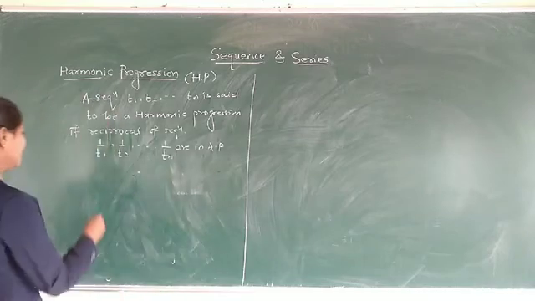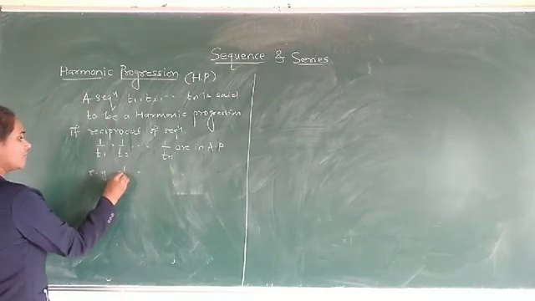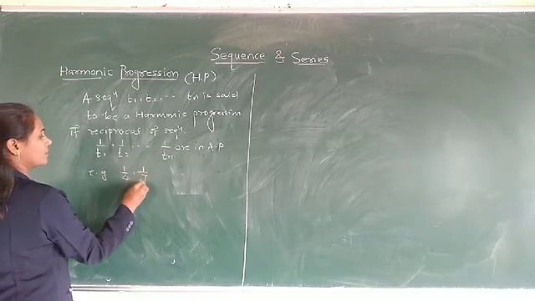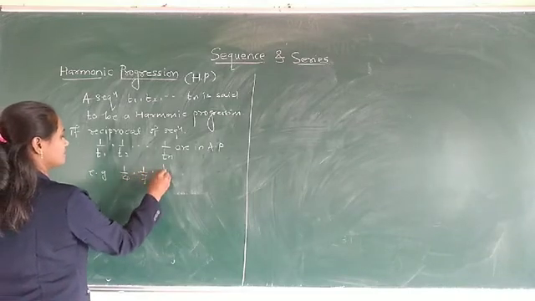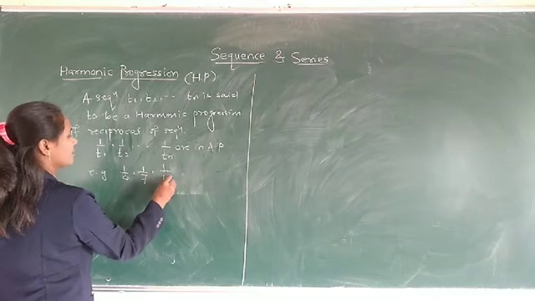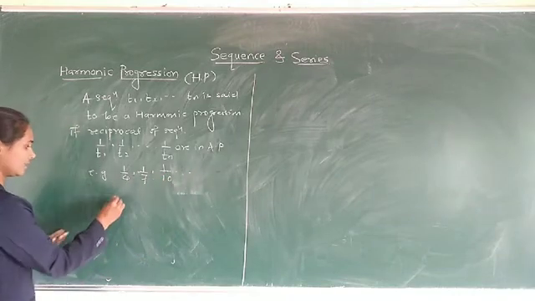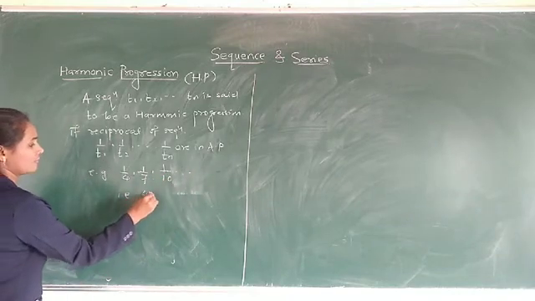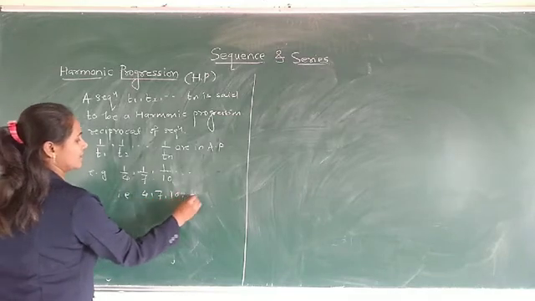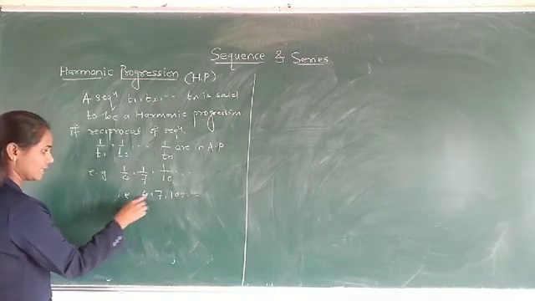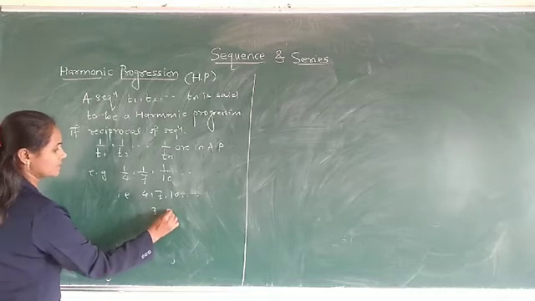Suppose, for example, we take 1 upon 4, 1 upon 7, 1 upon 10 and so on. Here the reciprocals are 4, 7, 10 and so on. If we take the difference, 7 minus 4 is 3, and 10 minus 7 is 3.